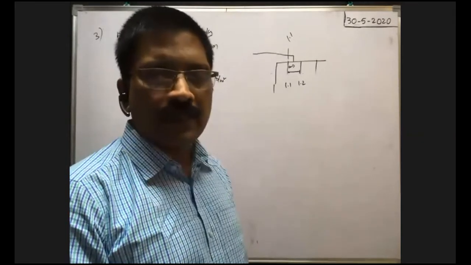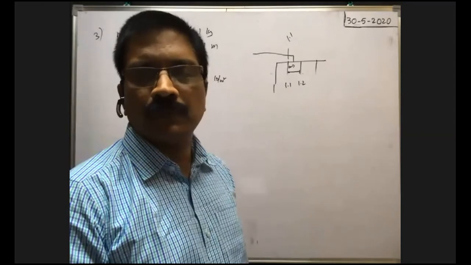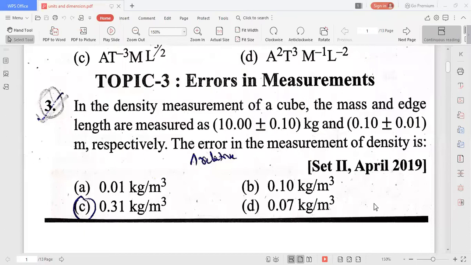So the answer is, you see 0.31 is given. So 0.31 kilogram per meter cube is the maximum possible error in the measurement of density. This is called absolute error. Relative error means delta rho by rho is the relative error. Suppose if this answer is not there, then you find delta rho by rho. Definitely you will get the answer.